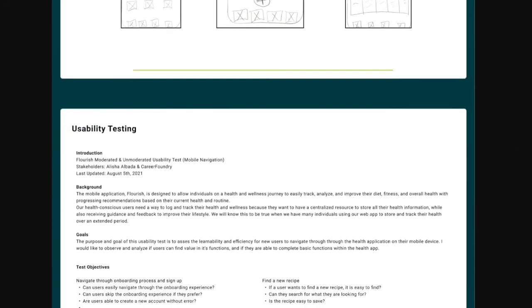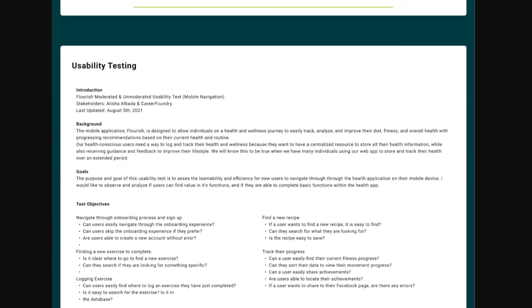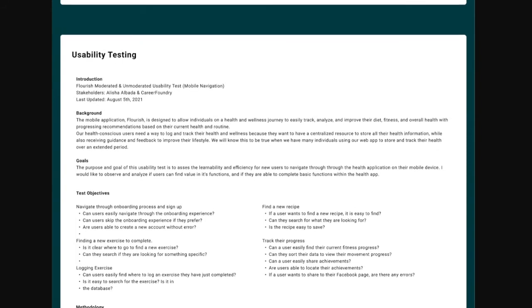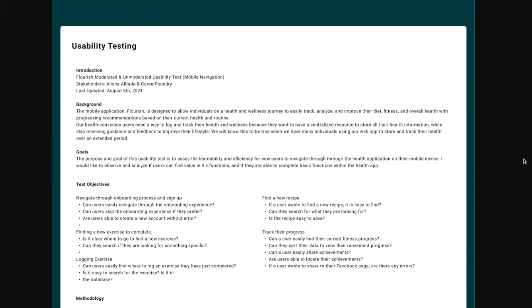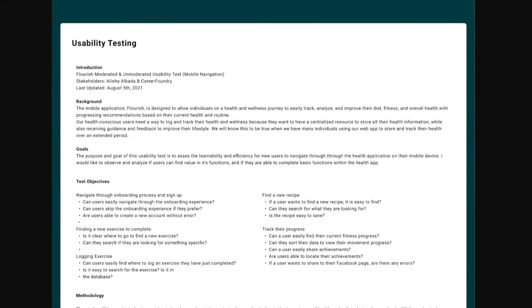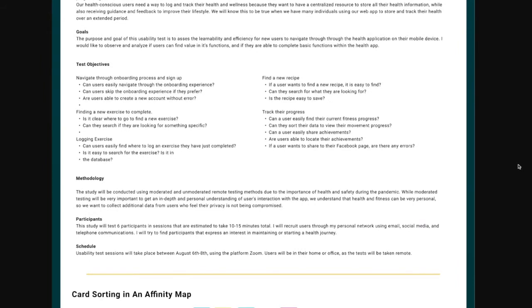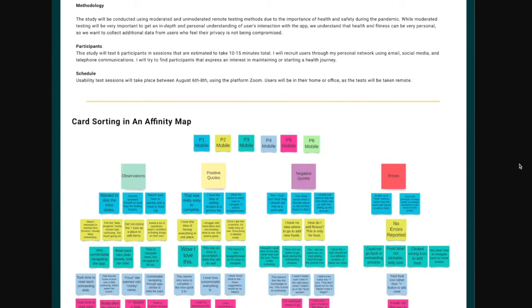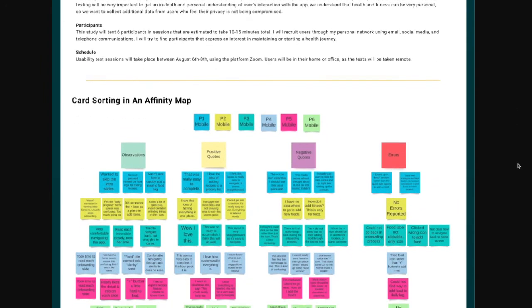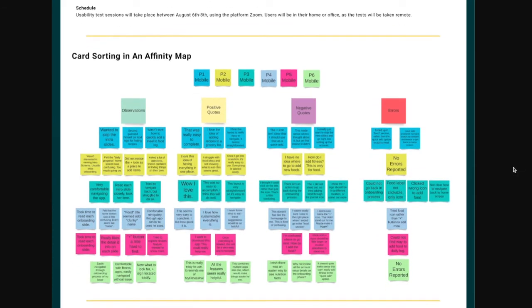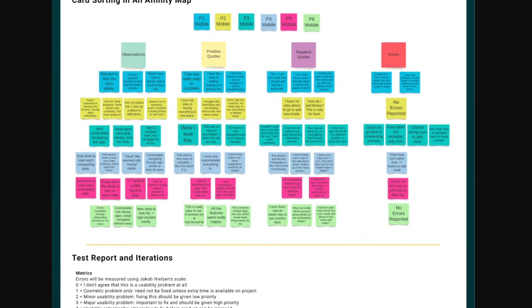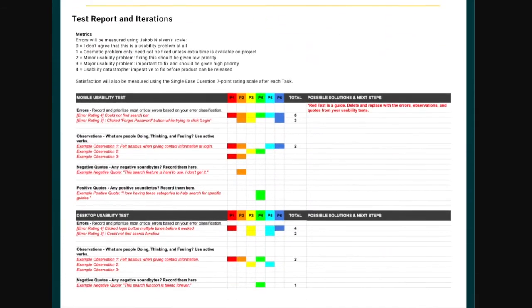Once I had created digital low-fidelity prototypes, I began usability testing. I set goals, test objectives, and began selecting participants for my 10 to 15-minute tests. Using these results, I used card sorting in an affinity map to group together observations, positive quotes, negative quotes, as well as errors that the users identified. I then took this data and entered it into the Rainbow spreadsheet.